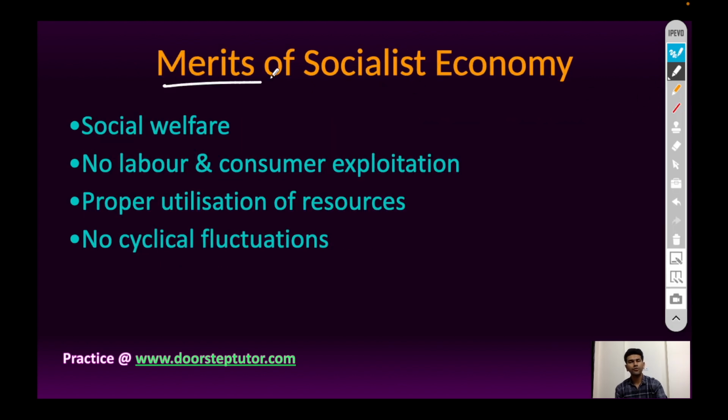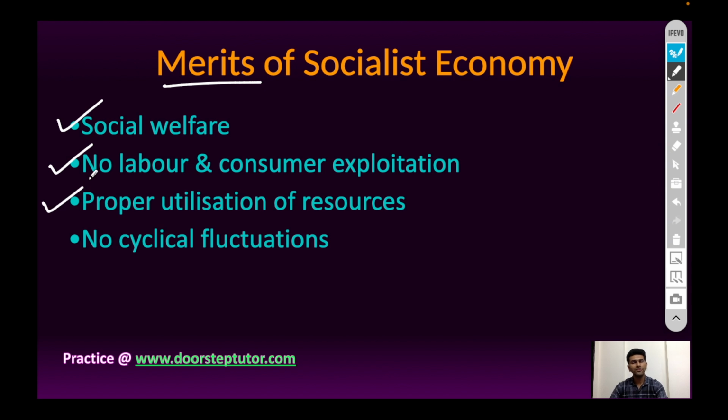What are the merits of socialist economy? First point, social welfare. Central planning authority works in the benefit of society. The absence of profit motive helps in community development, equality, and social welfare. Next, in socialist economy, there is no labor and consumer exploitation because they are protected from the exploitation by employers.